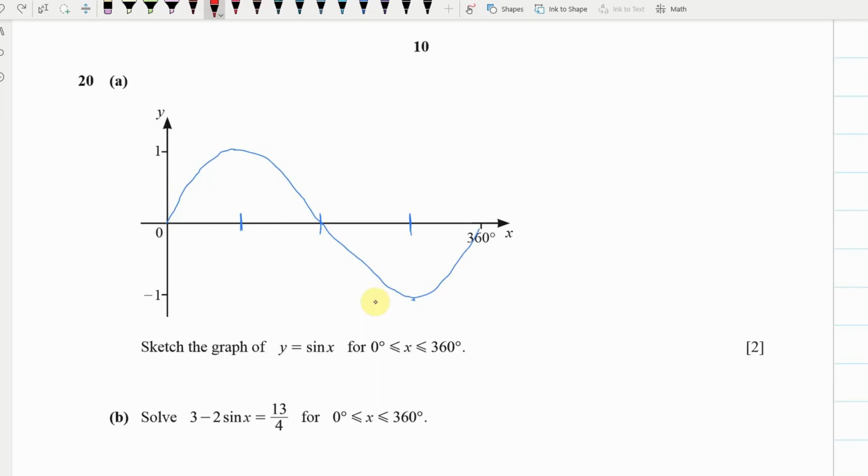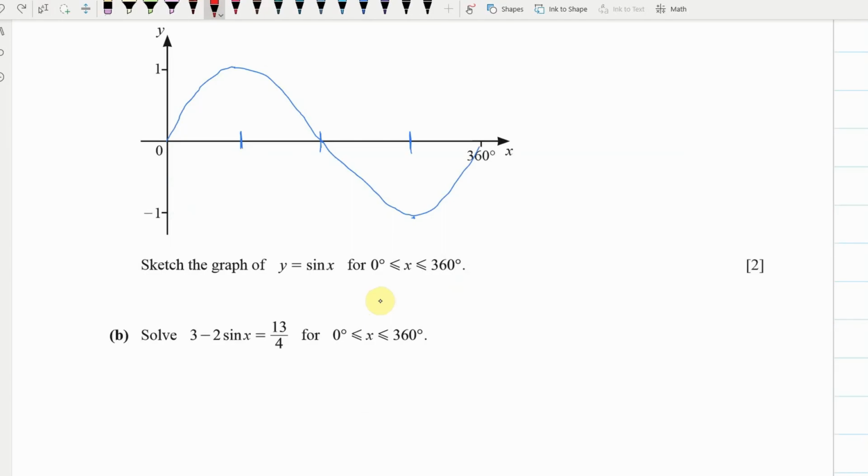Alright, now the point of that is to help you with this next bit here, which is solving this trigonometric equation. So that's what we're solving, and we're solving it from 0 to 360. So my first step is, I'll write this out, 2 sine x equals 13 over 4. I'm going to bring the 2 sine x across to one side, so I'm just rearranging the formula really. Hopefully that makes sense to you. Now, that will give me -1/4, I think. 3, 4, 12, yeah, equals 2 sine x.